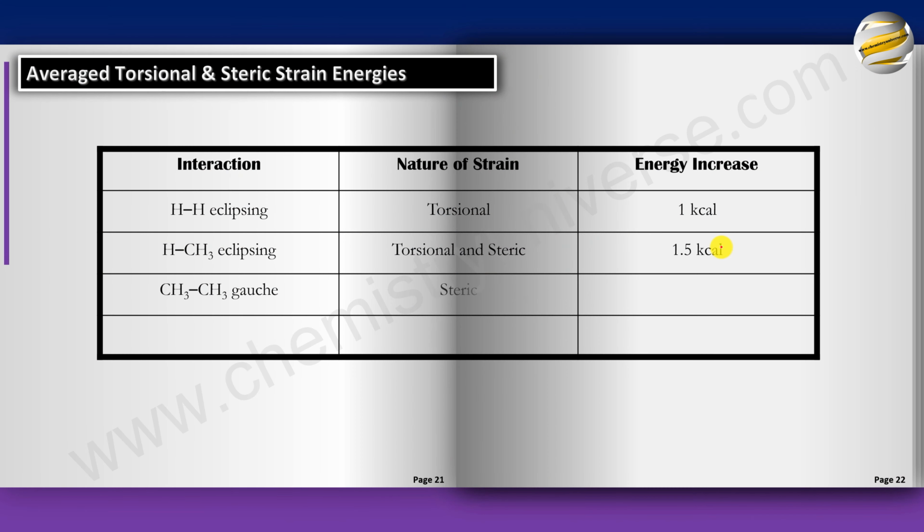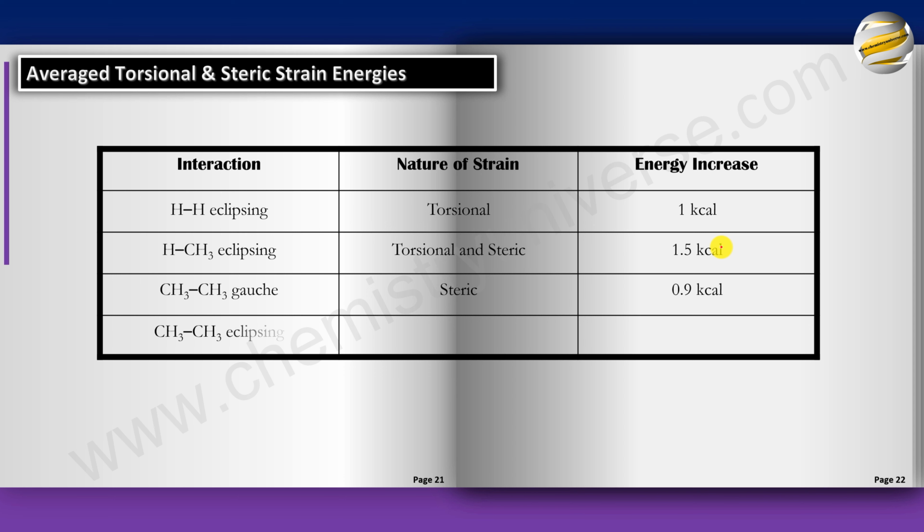Because CH3 can show steric even up to 60. 0 to 60, you can have steric if there are large groups. So this steric strain, on an average, ideally it should not have caused anything, but there is some kind of a barrier between staggered, which I can assume is 0, and gauche, a slight increase of 1.4. So it is close to 0.9 on an average. When you look at all molecules on an average, it comes out to be 0.9. So it is purely steric and the energy increases by 0.9 kcal. It's not exact, but this is the averaging part.